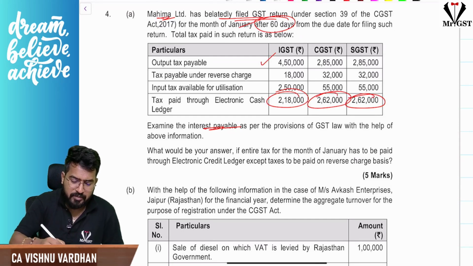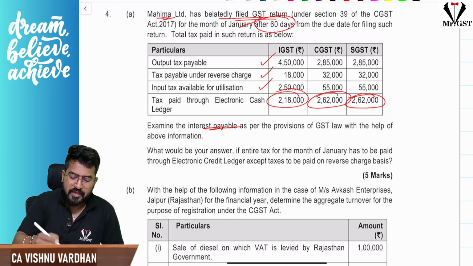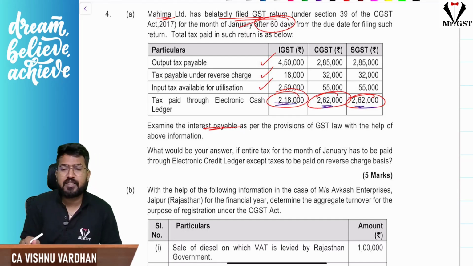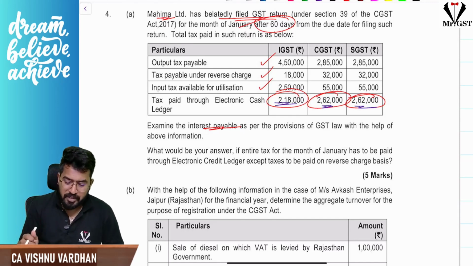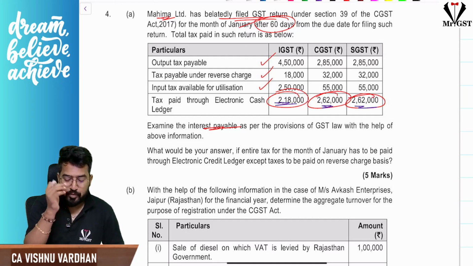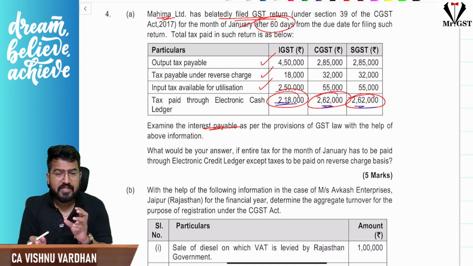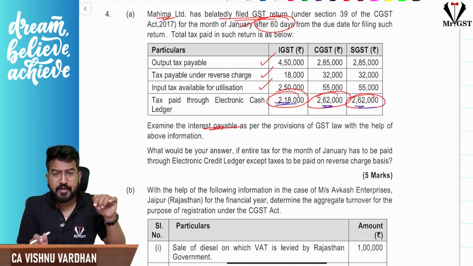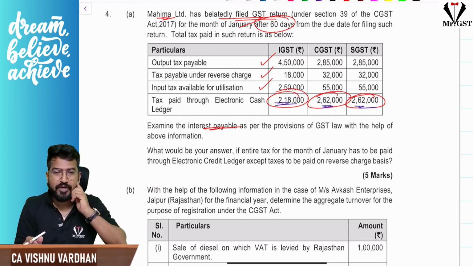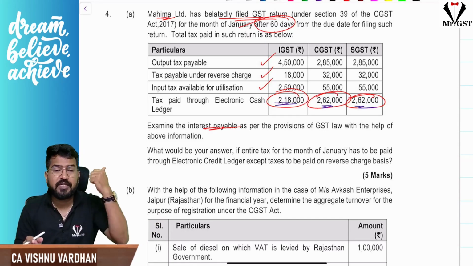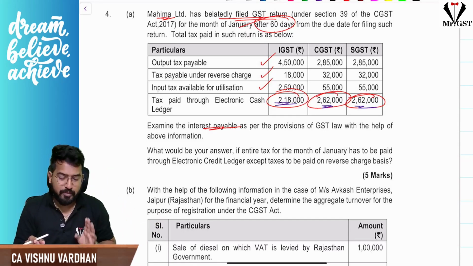They said what is the gross liability, what is the GST payable under RCM, and whatever is ITC, and they clearly give after set of everything, sir, this is the cash liability. So only on cash liability, whatever we are paying through cash ledger, on that only we will pay interest. And one more important point, remember, as per the amendment, in the cash ledger, if something is there, from the due date of filing that return till the date of payment, if any balance is already lying in cash ledger, you are not freshly uploading, then that amount also will reduce. That means gross liability minus ITC balance minus cash ledger balance, then whatever is there net, on that only you have to pay interest.